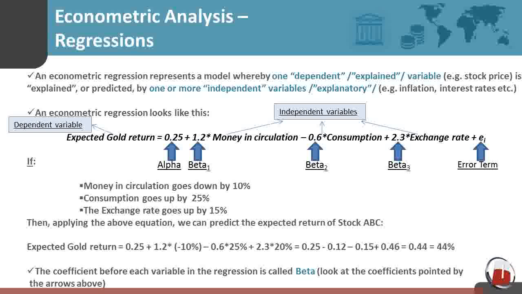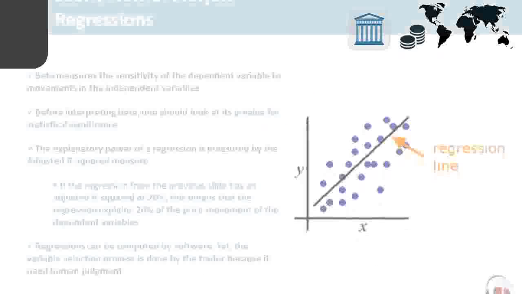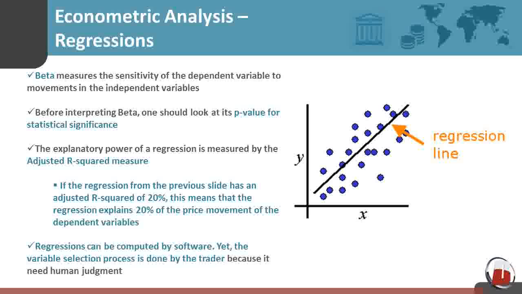The coefficient before each variable in the regression is called beta. Beta measures the sensitivity of the explained variable to movements in the explanatory variable. Refer to the previous slide. The beta of exchange rate equals 2.3, which means that a 1% change in inflation will cause a 2.3% change in stock ABC's return. Before interpreting beta, one should look at its p-value for statistical significance.